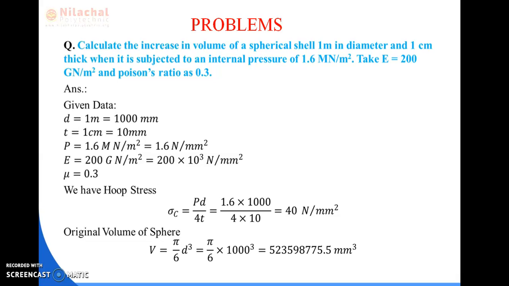For sigma C, the formula is PD by 4t. So these are all formulas required while we are solving the problem related to increase in volume of a spherical shell. Now one by one we are going to calculate the stress and the original volume of the sphere.